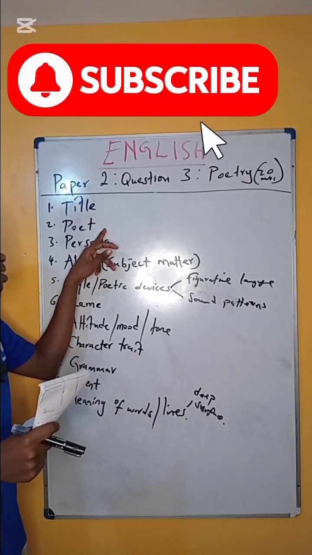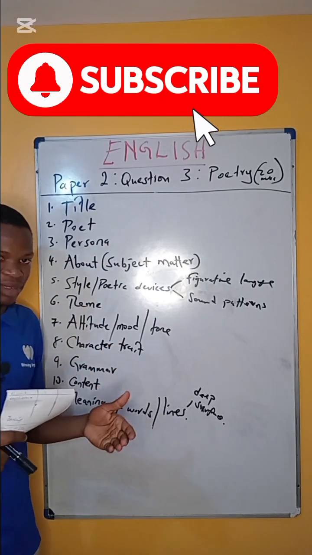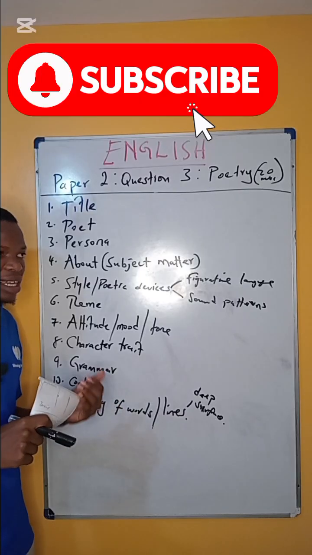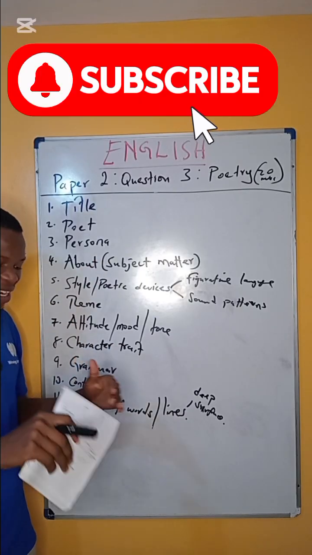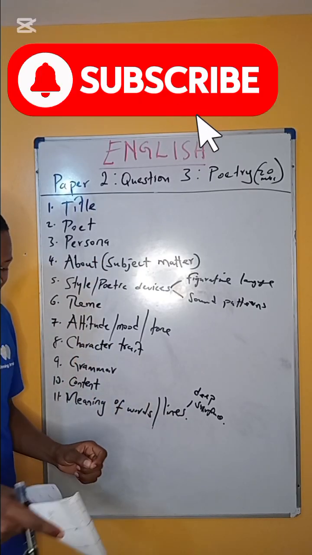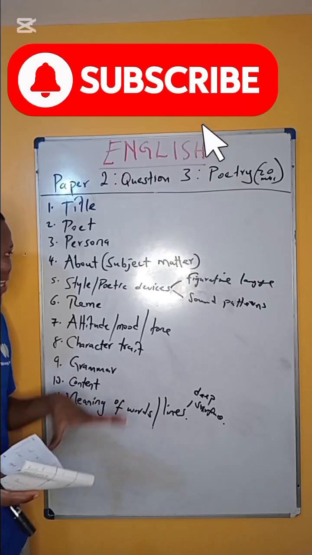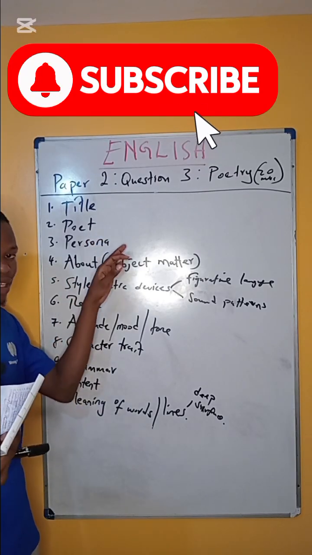Number two, we have the poet. The poet is the person who writes the poem. The person who writes the poem is called the poet. And the name usually appears after the last stanza, by someone. That is the poet.